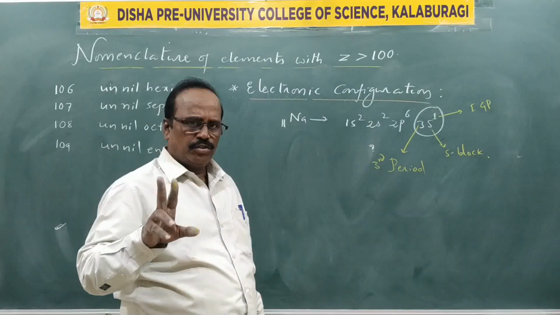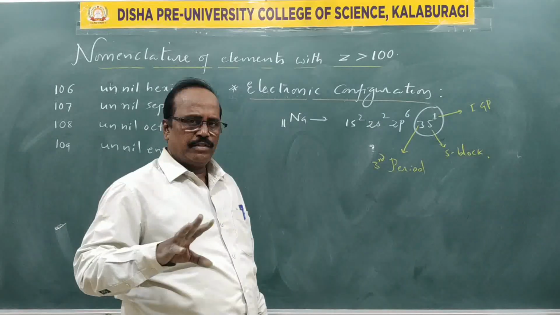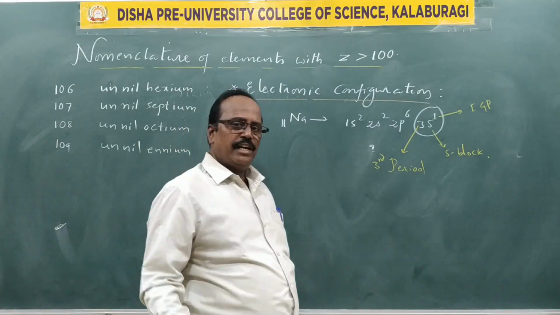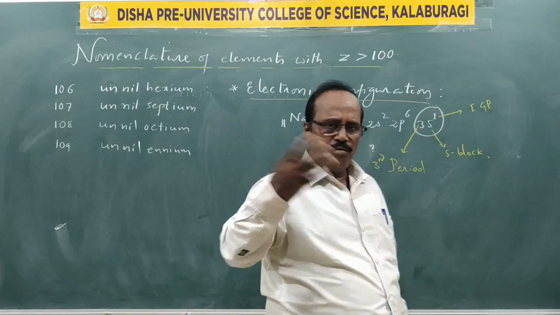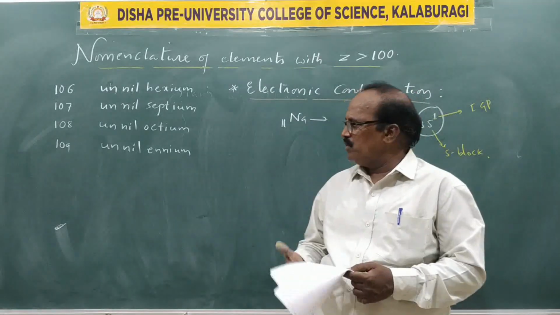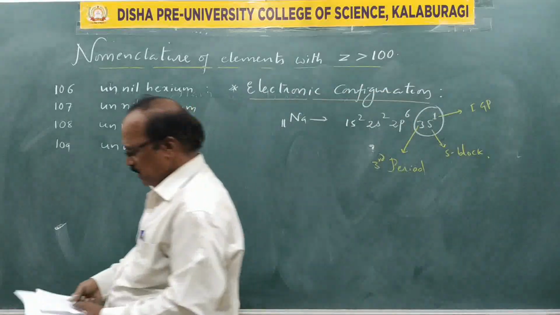In the valence shell, only s subshell is present, 2 into 1 is 2 elements. In the next, second period, it will be 2s, and we go on taking 8 elements. Likewise, we take the heading as follows.